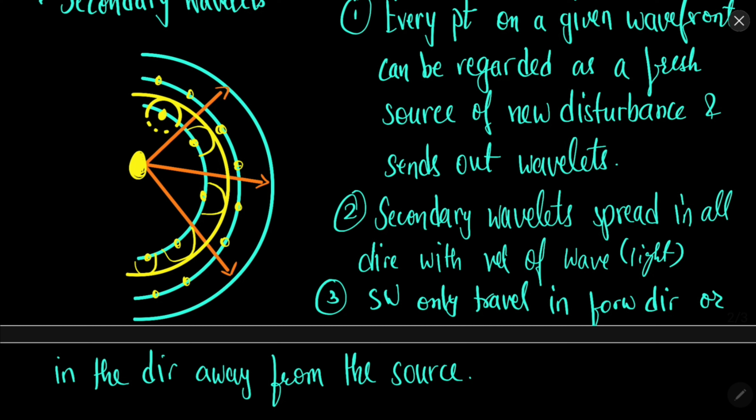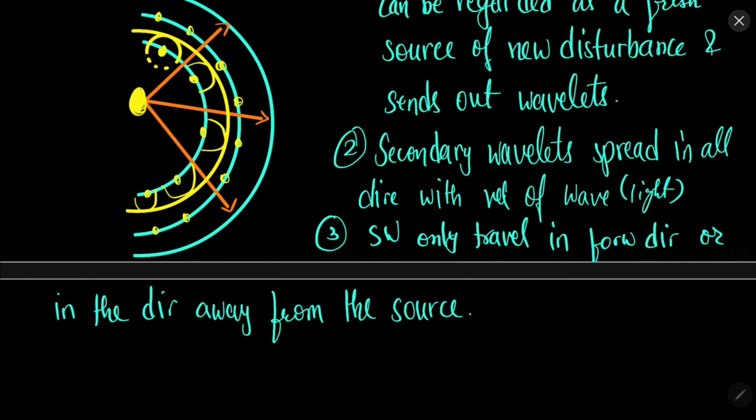So according to Huygen's wave theory, there is a source which produces wavefronts. All the points on wavefront produce secondary wavelets which allow the light to travel in the forward direction. So this is Huygen's theory of wavefront.